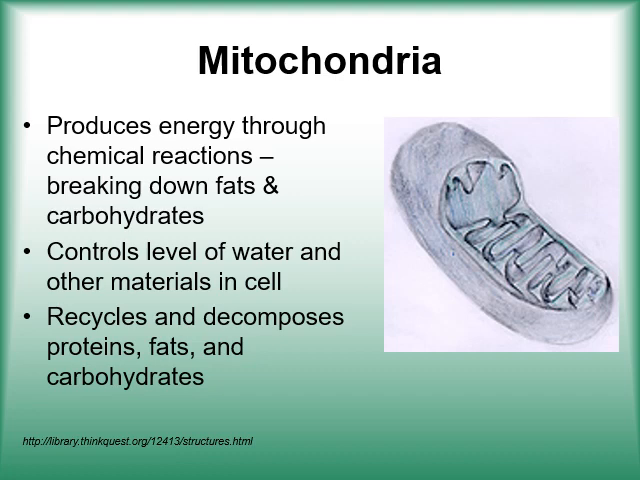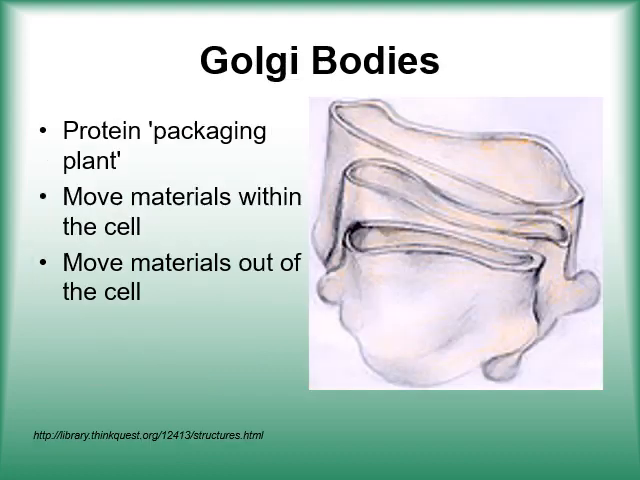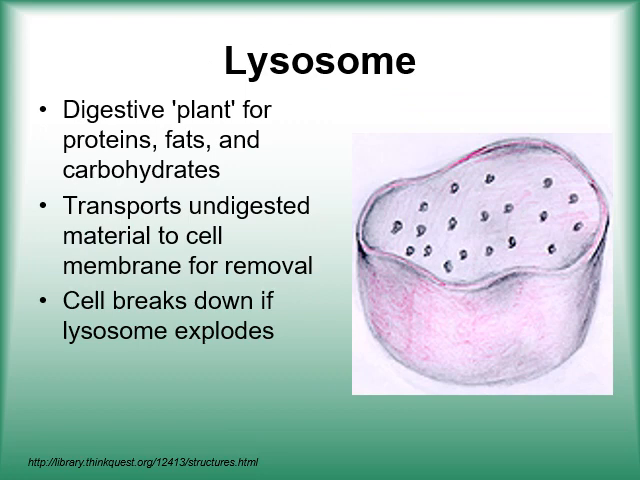Control level of water and other material in a cell. So it controls water and other material in a cell, recycles and decomposes proteins, fats and carbohydrates. Okay, this is also the function of mitochondria. Golgi bodies, protein packaging plants, move material within the cell, move material out of the cell. Material goes out in the form of packaged protein; that is the main function of the Golgi body.